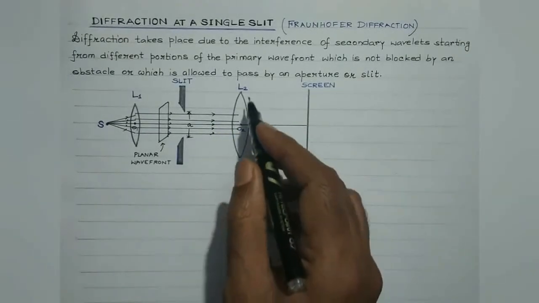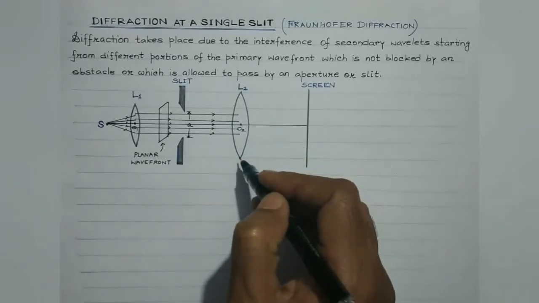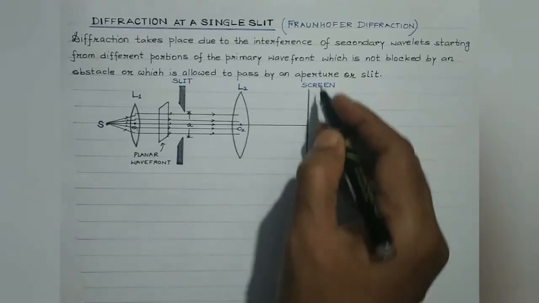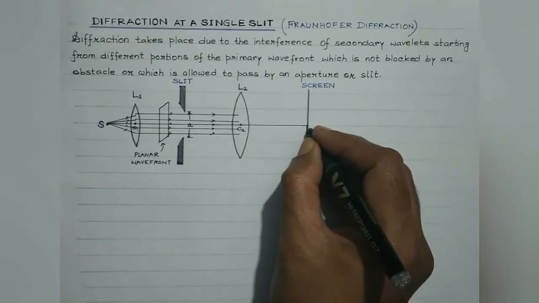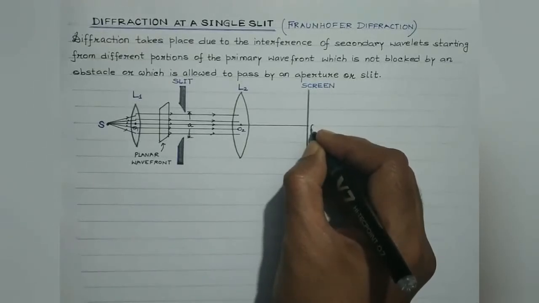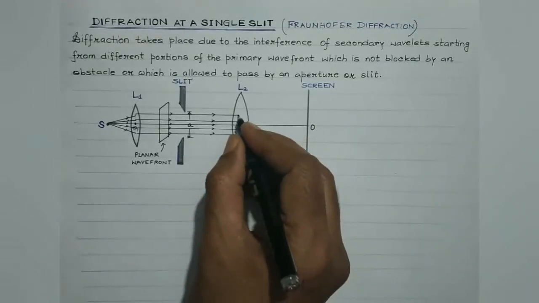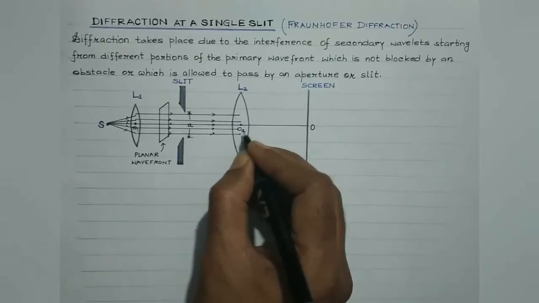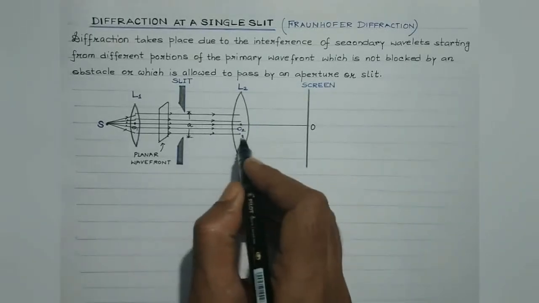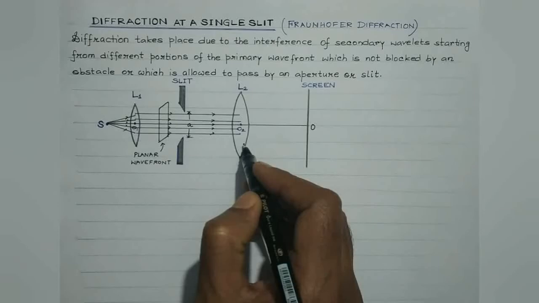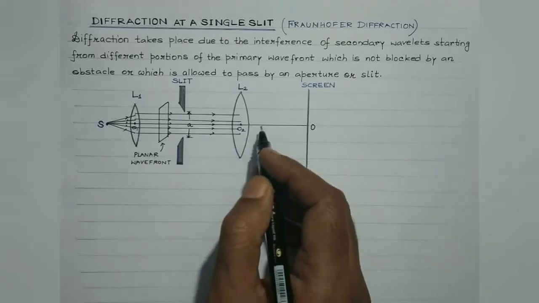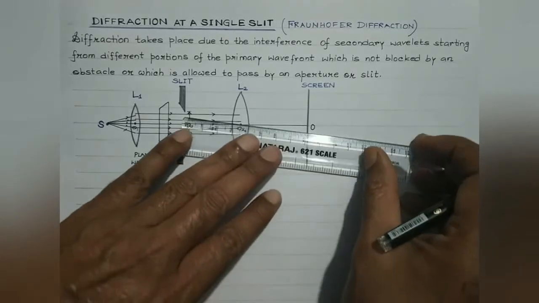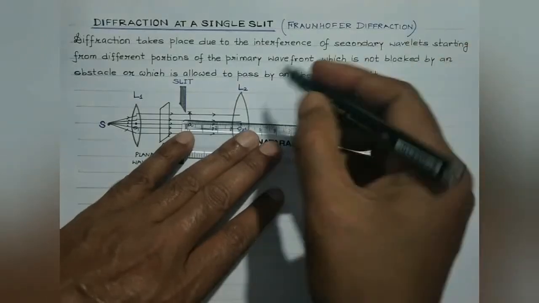Now students, this is another converging or convex lens L2 at the focus of which the screen is placed. This is suppose the center of the screen. So as we are aware, if a parallel beam of light is incident on a converging lens, then the rays after suffering refraction will tend to converge at the focus, like this.